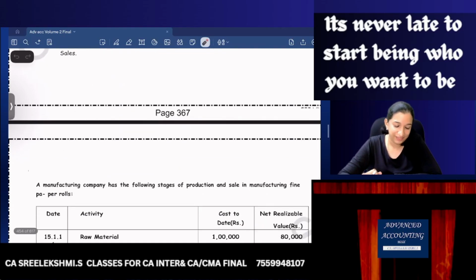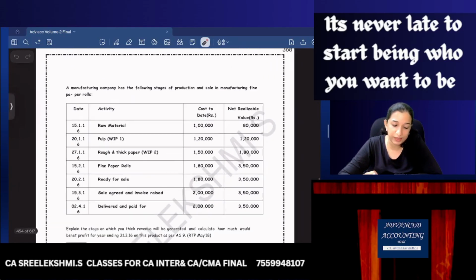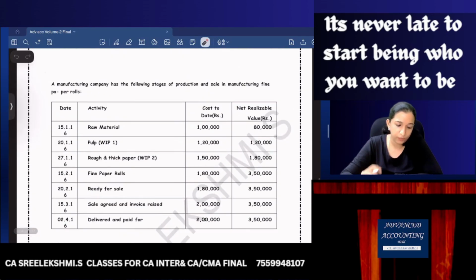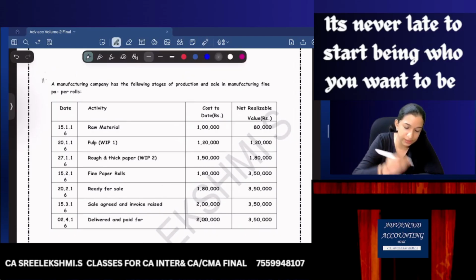Easy, easy. Now this is a different question game, for example. There is no question number. This is question number 11. Okay, question number 11. The answer has a number, the question does not have a number. Question number 11, a different question but very easy.